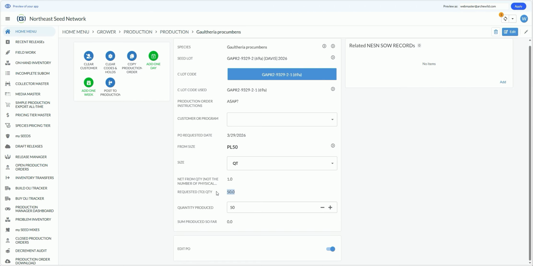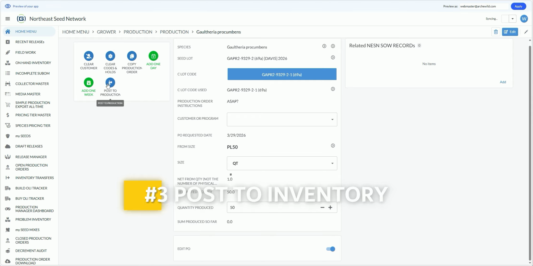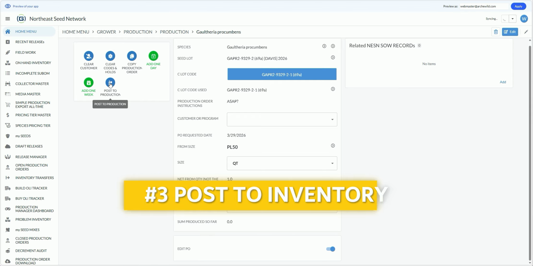The requested quantity was 50. The quantity produced was 50, but you can see the sum produced so far is still 0. Well, that's because we haven't posted. So now you can see we have the post to production. And remember, it's the post to production button versus the post to germ record button because we are using a pre-existing plant to produce a larger one. So post to production button is what you want to click next.